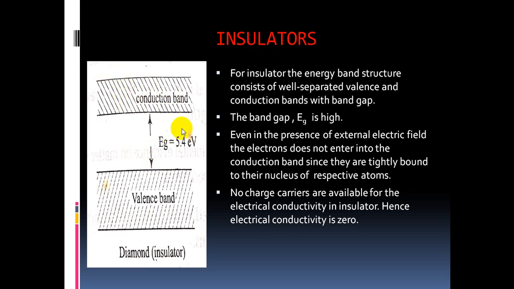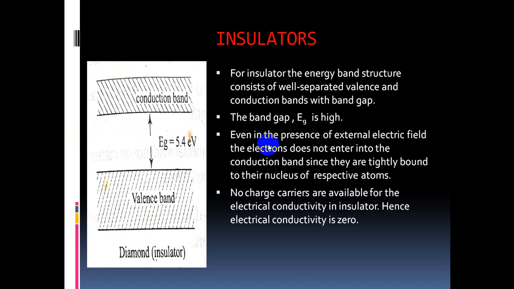Come again. For an insulator, the energy band structure consists of a well separated valence band and conduction band. The band gap is very high. So even in the presence of an external electric field, that means when we are giving external energy to the electron, that external energy is not sufficient to move the valence electron to the conduction band.